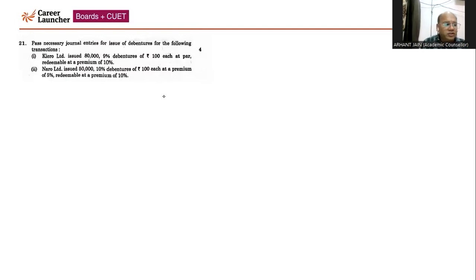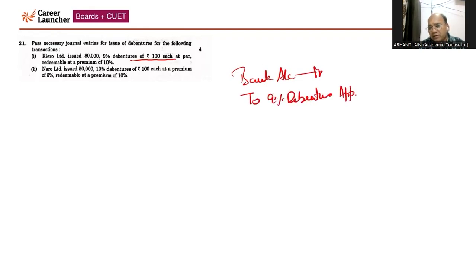So this is the case of issue of debentures in two cases. One is Cure Limited, one is Narrow Limited, right? So Cure Limited issued 80,000 9% debentures of 100 each at par, redeemable at a premium of 10%. So here we have to pass two journal entries. First of all, bank account debit to 9% debenture application and allotment account.